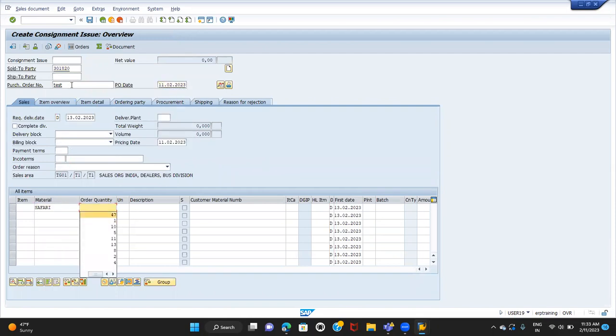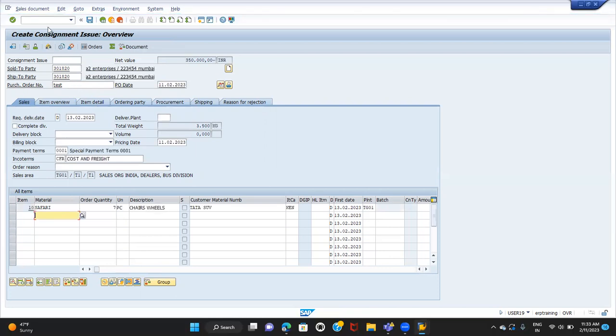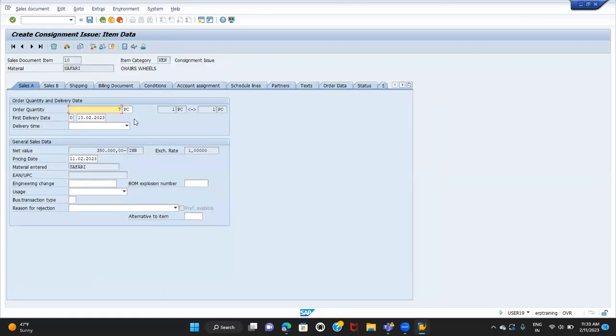So 7 quantity I'm going to create. If you see here, the price I'll enter manually.